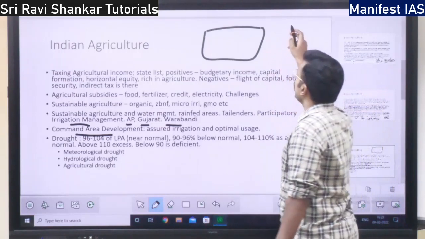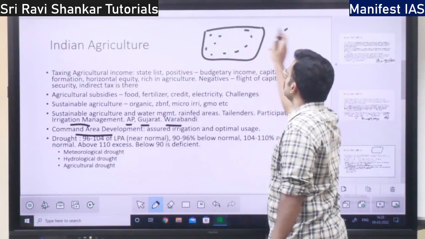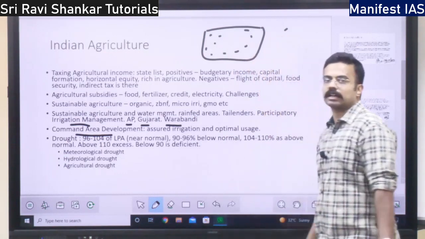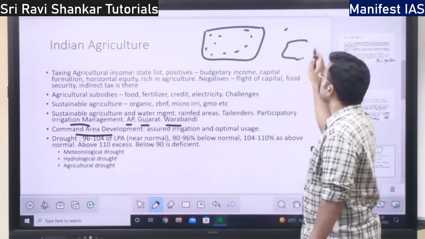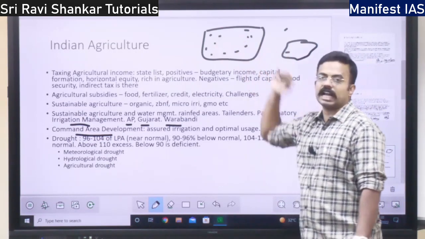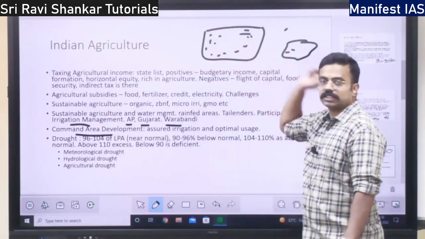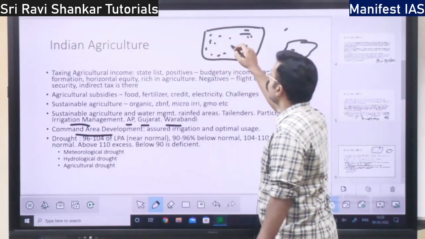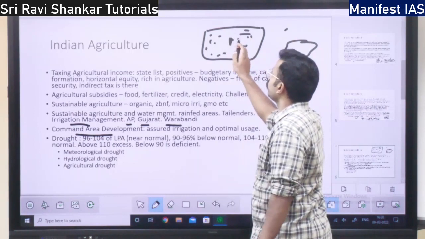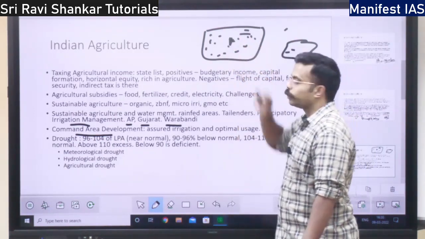So you can link it with rainwater. If the rainwater falls within this region, this is the command area of this rainwater. Or if you have a lake, this lake water is utilized in this area. So the command area of this lake is this much. If you have a bore well, it is going to supply water to this area. So this is the command area of this bore well.